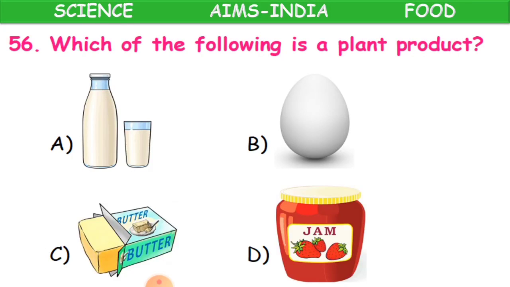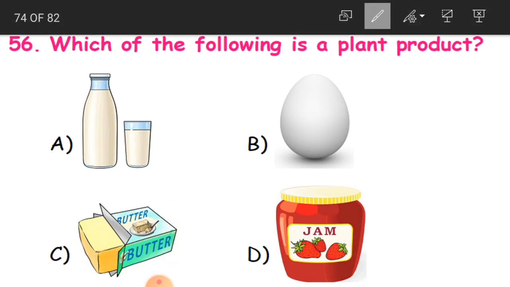Which of the following is a plant product? See what you are having here. You are having milk, egg, butter and jam. That is strawberry jam. Everybody's favorite, strawberry, no? So what will be the answer then?